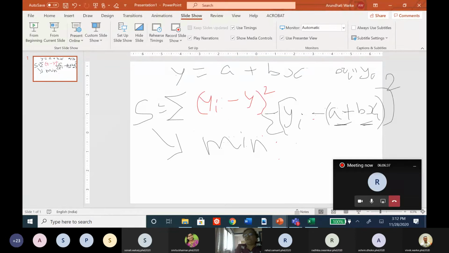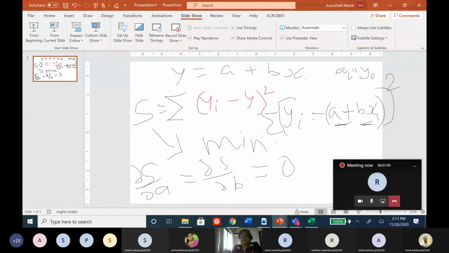How do we proceed further? Then we differentiate S with respect to a, we differentiate S with respect to b, and we equate both these derivatives to 0, and then we get values of a and b. And once we get those values of a and b, our trend line can be generated by substituting those values of a and b. But why is it least then?